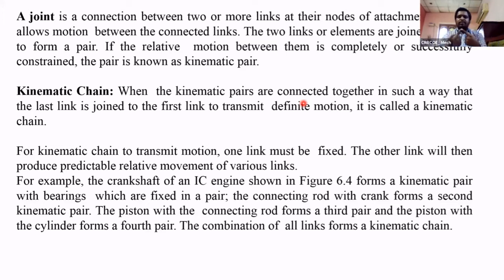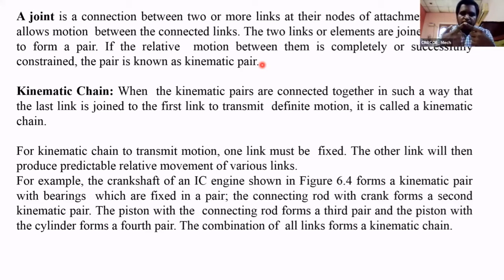When two links are joined, it is called a joint. If two links are joined at a node, it is a pair. If the motion between the two links is specified, prescribed, means successfully constrained, then the pair is called a kinematic pair.